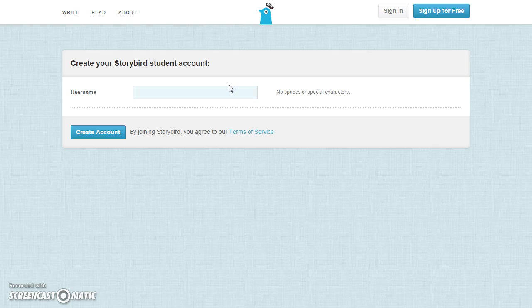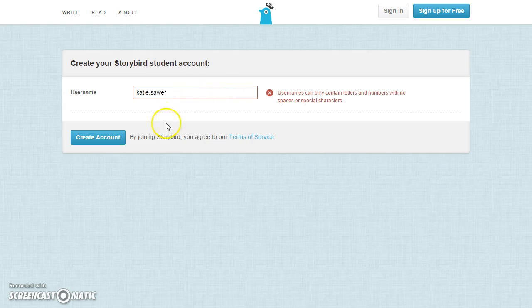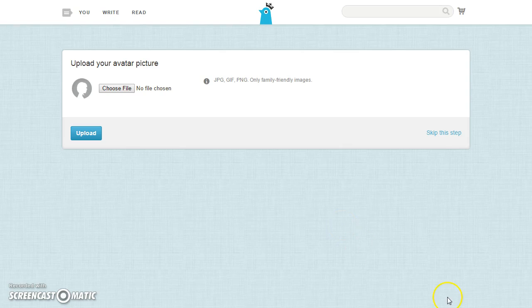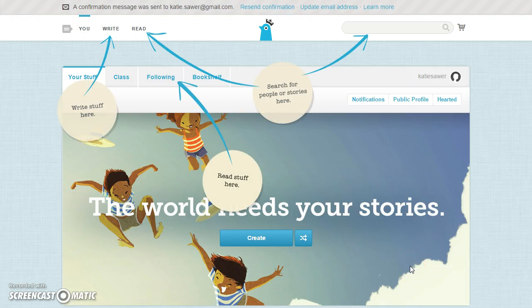After that, you'll create a username. You should use the first bit of your email just like you would to log into your Google. Skip creating an avatar, and you're ready to go.